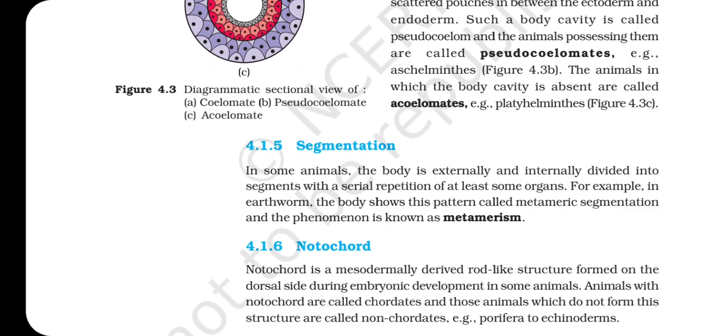Segmentation. In some animals, the body is externally and internally divided into segments with a serial repetition of at least some organs. For example, in earthworm, the body shows this pattern, called metameric segmentation, and the phenomenon is known as metamerism.